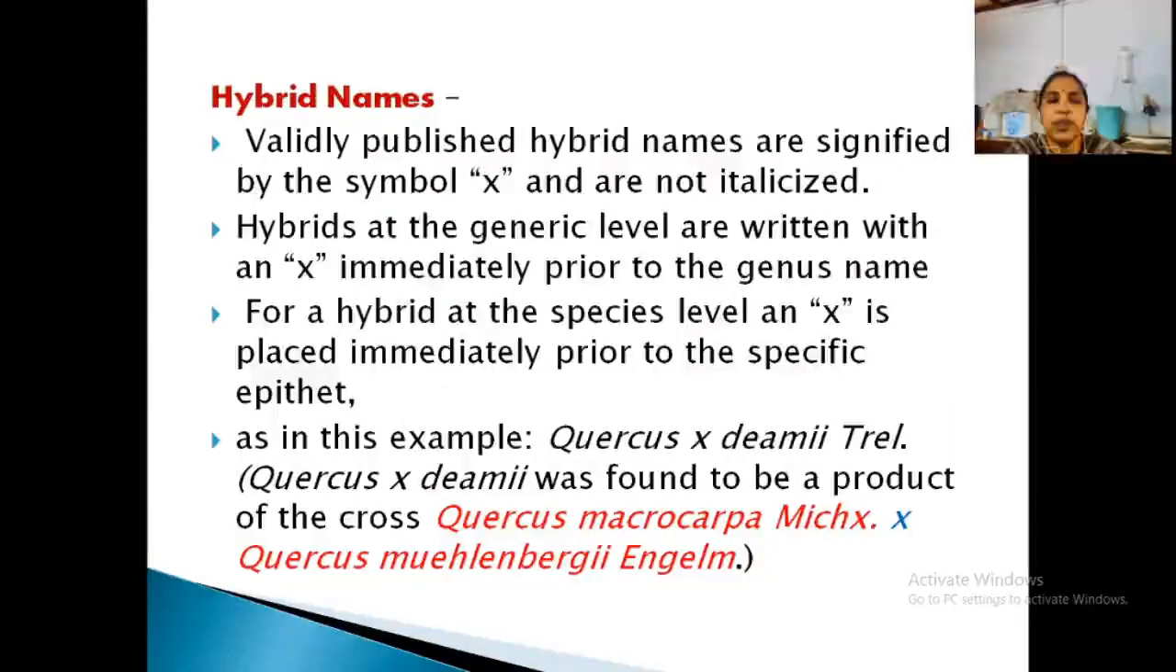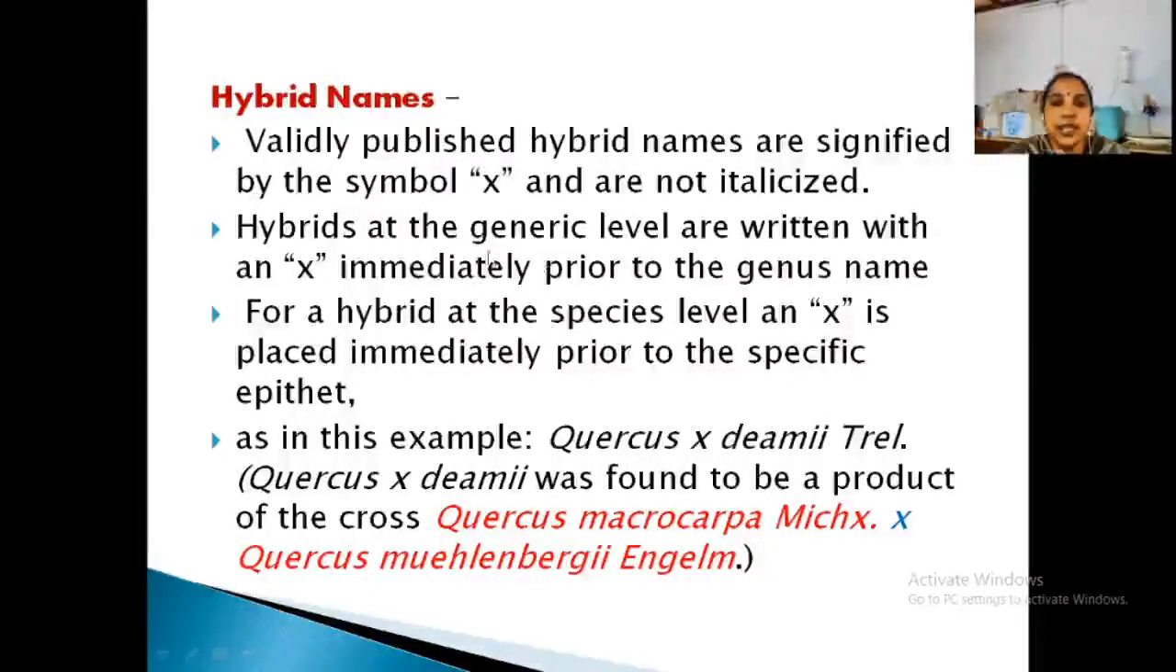That is also a brief account required. Validly published hybrid names are indicated by the simple multiplication sign, X, and it should not be italicized. Hybrids, you know, are formed by crossing of two parents. Clear? So it designates the crossing sign.